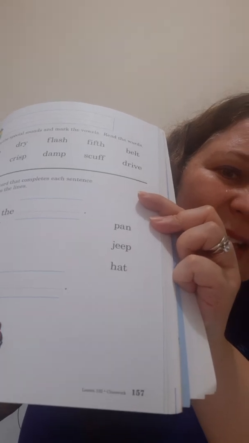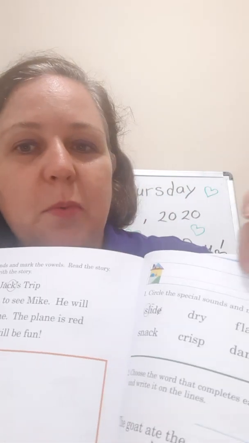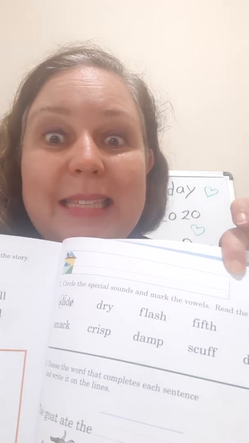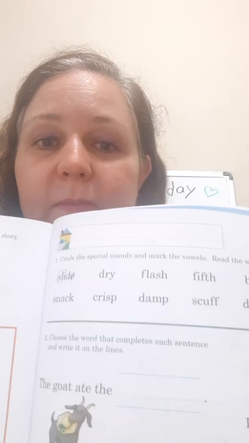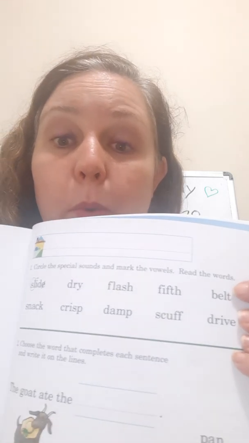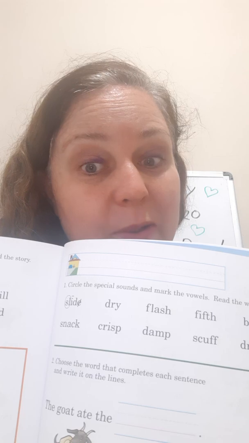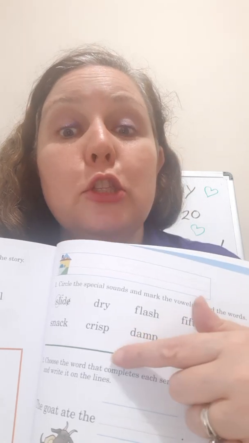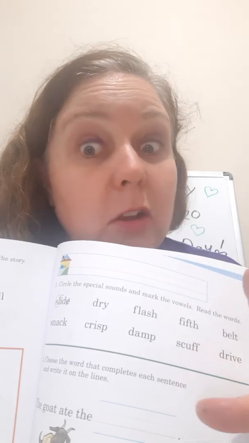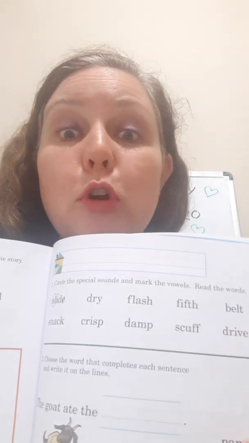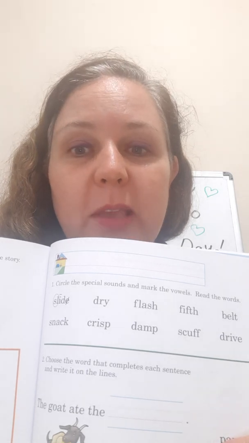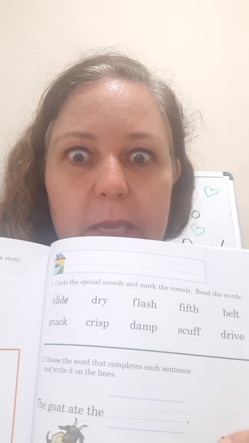157. Okay? Good. Here at the top, you're going to write your name as nicely and as neatly as you can. And then number 1 says, circle the special sounds and mark the vowels. Read the words. So make sure to read the words to your mommy or daddy, okay? So don't forget to circle all the special sounds, the yellow cards and the blue cards. Don't forget them. If you forget, just go back and review them, okay? If you don't know if it's a special sound or not. Some words can have 2 special sounds, okay? So be careful about those tricky ones.